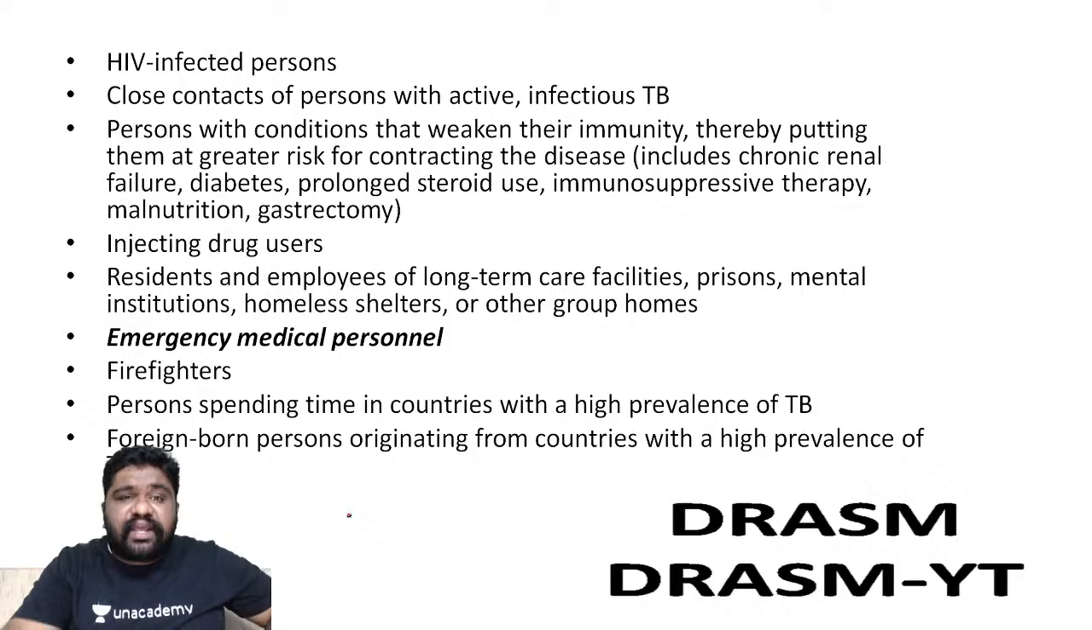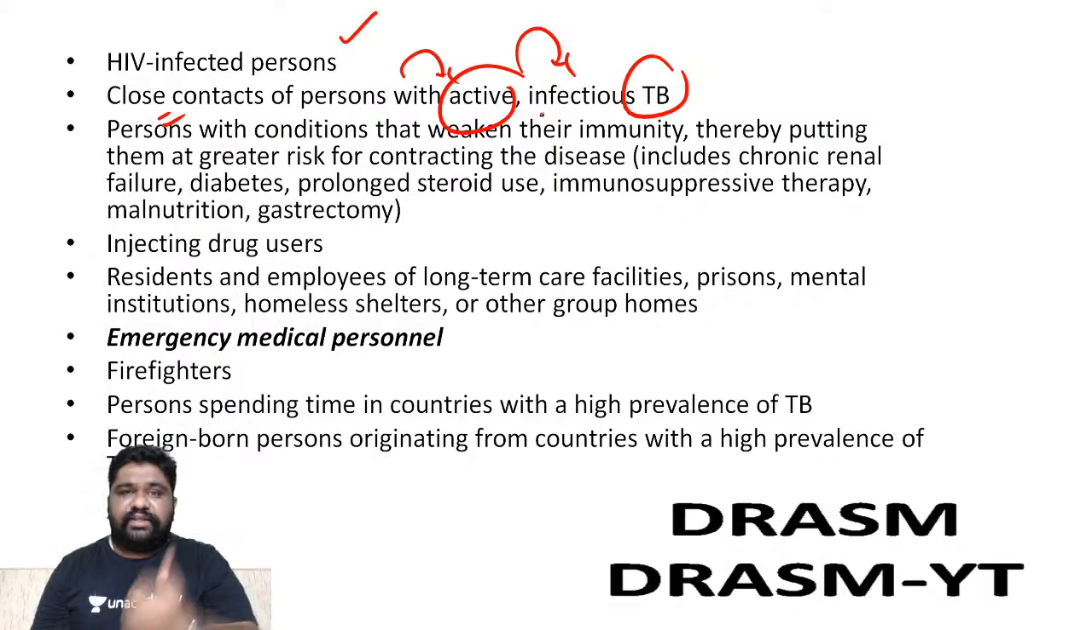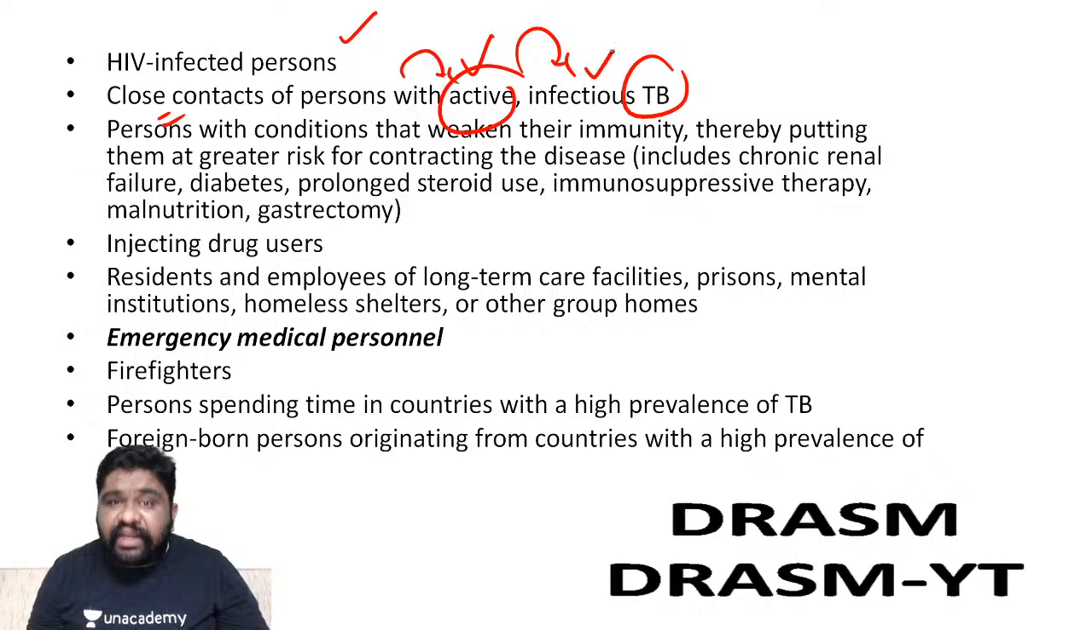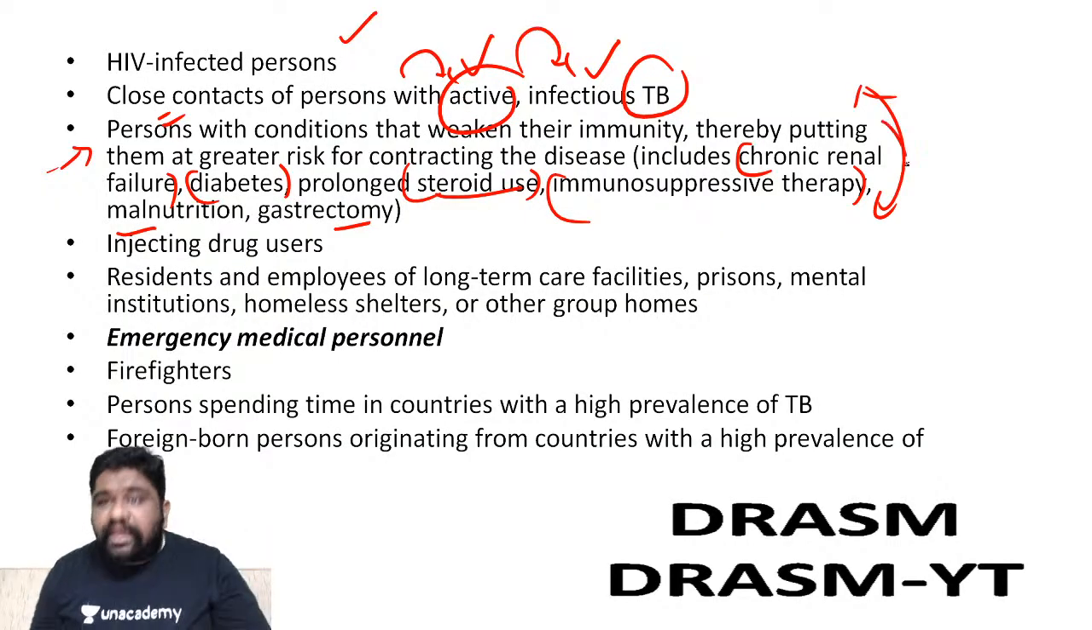So what are the high risk areas? Look at this. HIV infected person, understood. Close contacts of people with active infectious TB. Please understand, if you are a close contact with people who have active and infectious TB, then you are a high risk person. Also, persons with low immune system, for example, chronic renal failure, diabetes, immunosuppressive therapy in case of transplantation, prolonged steroid abuse for anabolic properties, malnutrition, gastrectomy, all can be high risk areas. Why am I telling you this? They all can come under options for you. In the exams, they can come as responses.